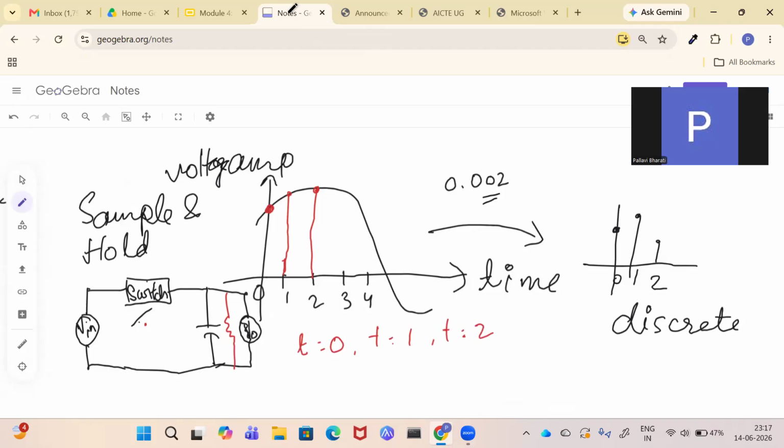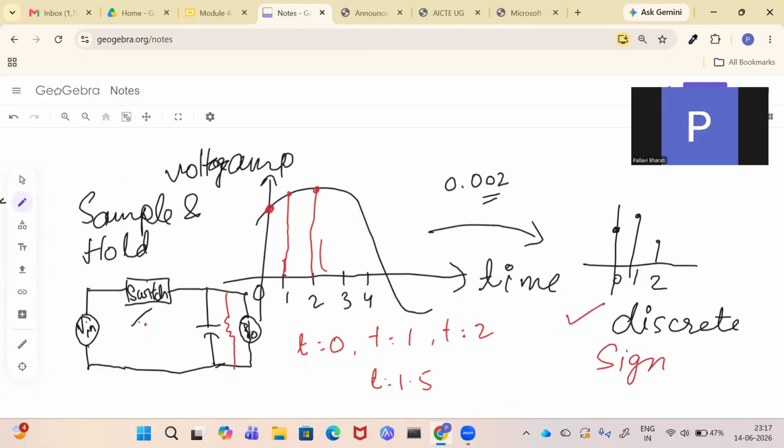Or you can take at any value. It can be real numbers like t equals 1.5. It depends upon you. But the amplitude will not be available for all the values. So that is called a discrete signal. Once you do this sample and hold, you get these values only at 0, 1, 2 and 3, then it becomes a discrete signal.